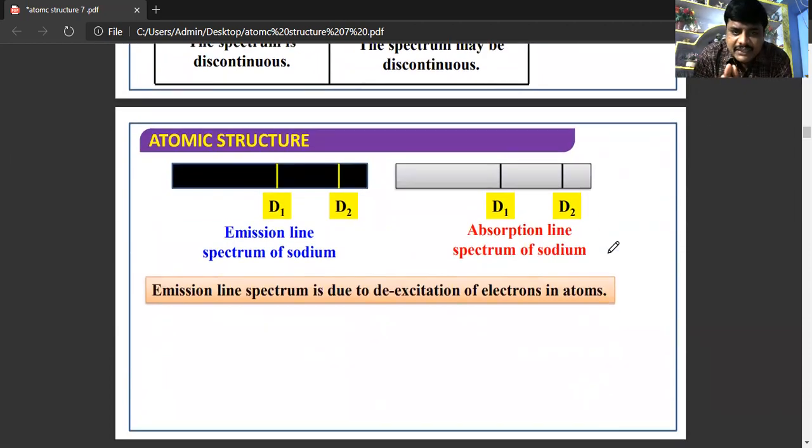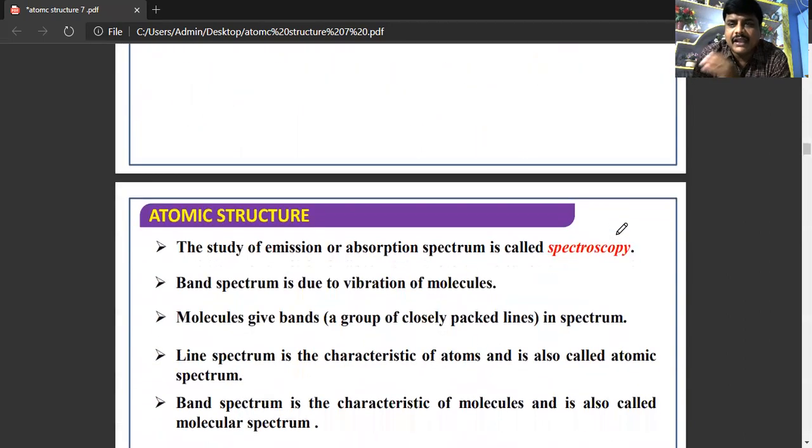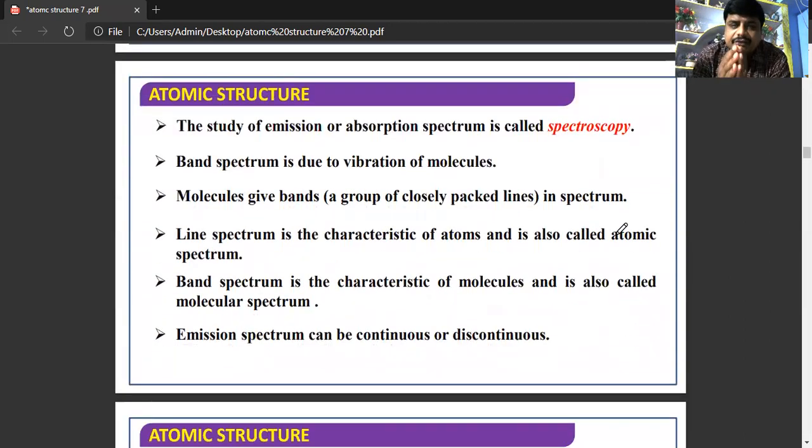Here we are seeing the different emission lines of sodium, that is D1 and D2 of the sodium atom, and these are the different absorption lines of sodium, D1 and D2. The emission line is due to de-excitation of an electron moving from a higher energy state to a lower energy state. Sodium gives two bright yellow lines, D1 which is 5890 Angstrom units and D2 which is 5896 Angstrom units.